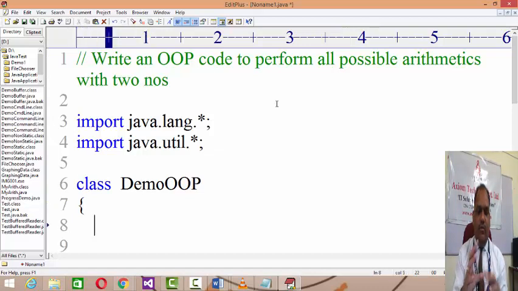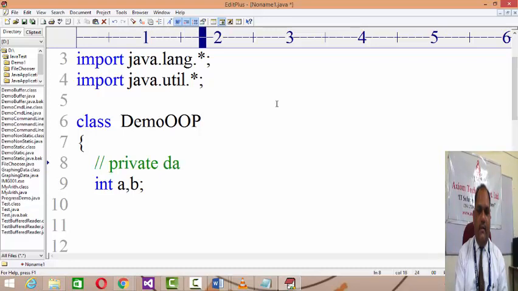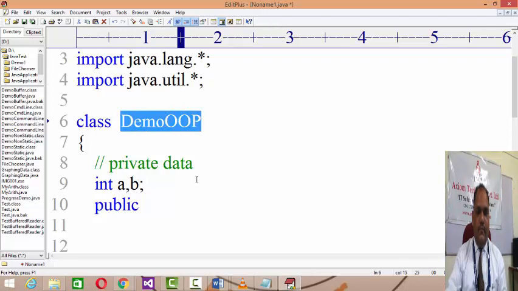So to perform arithmetics with the two numbers, I need two private data. So I'll go with int a, b. This is about the private data. I'm going to follow all the norms belonging to OOP, so I'll be writing a constructor over here.